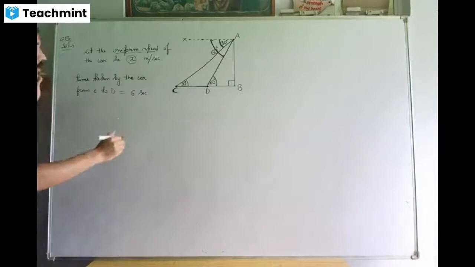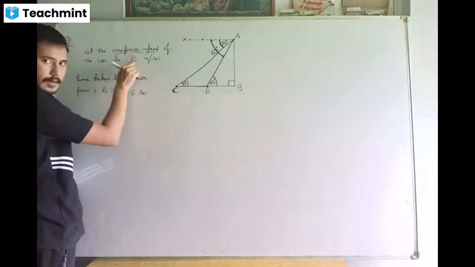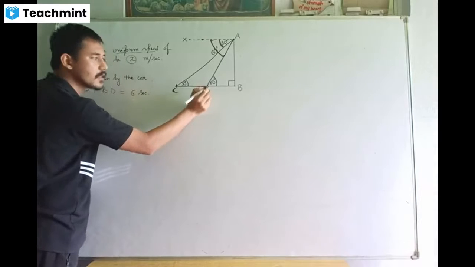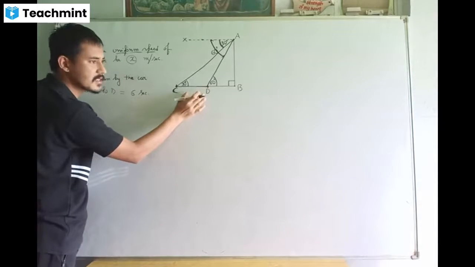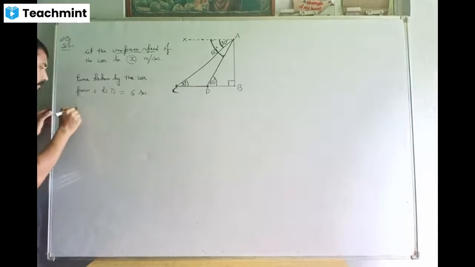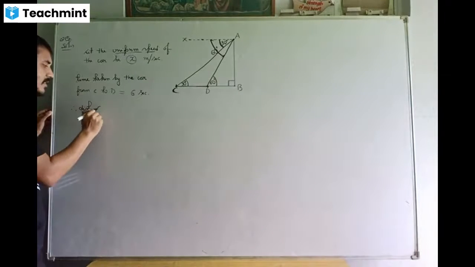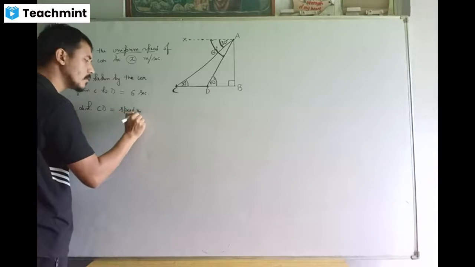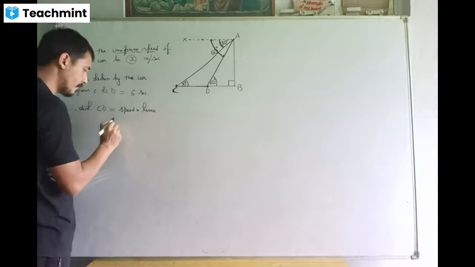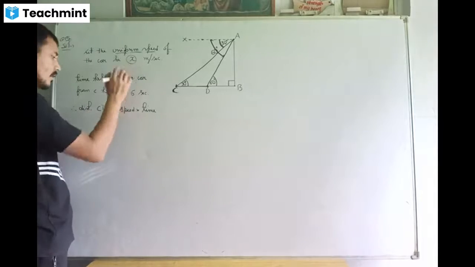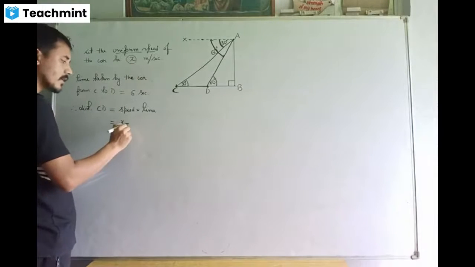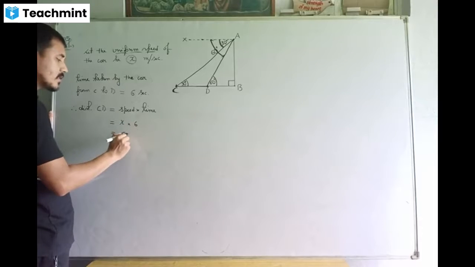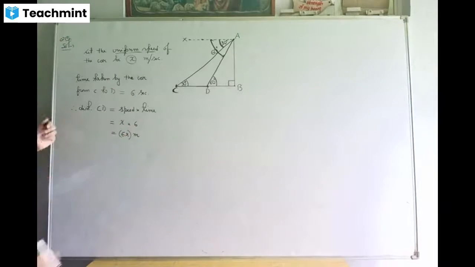All right. Since we know the speed of the car and we know the time taken by the car in going from C to D, let us find out this distance CD. Therefore, distance CD will be given by distance means speed into time. Speed is x meters per second. Time is 6 seconds. So the distance will be 6x meters.